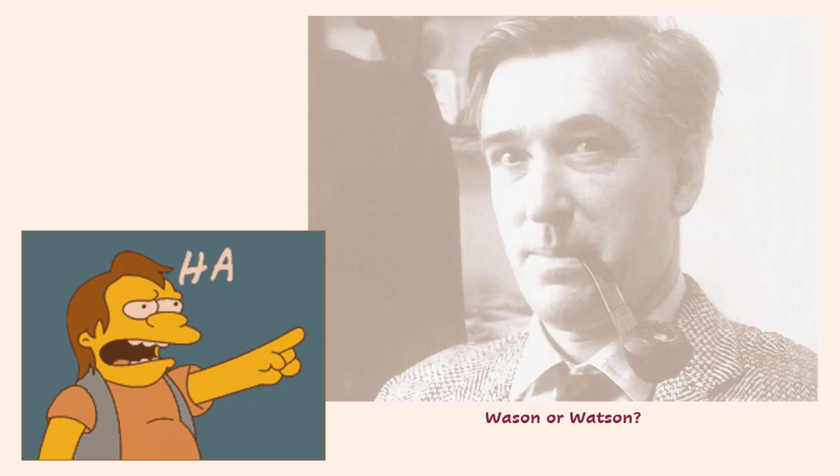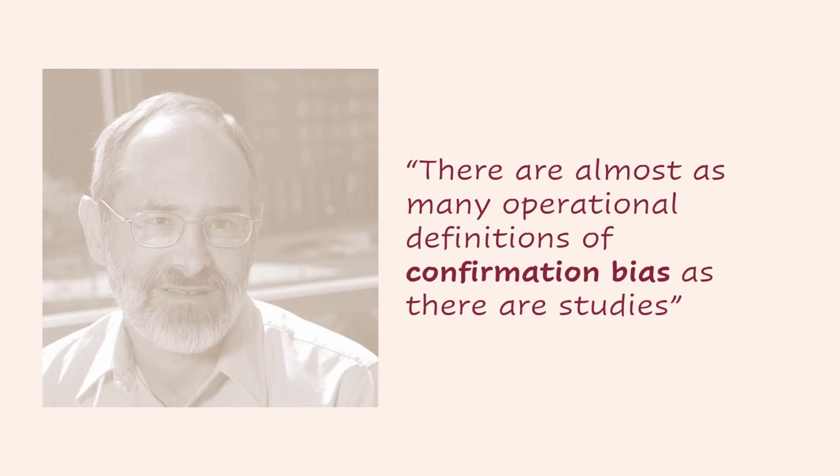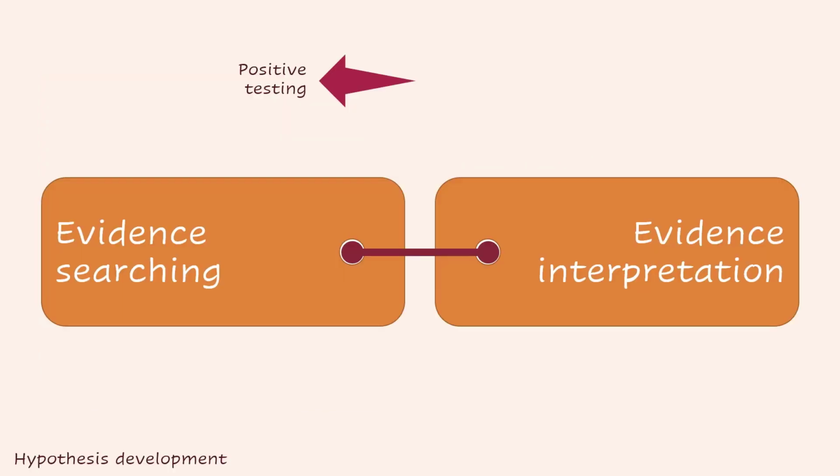When I started the journey of learning about cognitive biases, I thought I would be seeking the truth. I was startled when I started looking at the literature, and then came this guy. "There are almost as many operational definitions of confirmation bias as there are studies." Who's laughing at me now? This guy is Joshua Klayman.